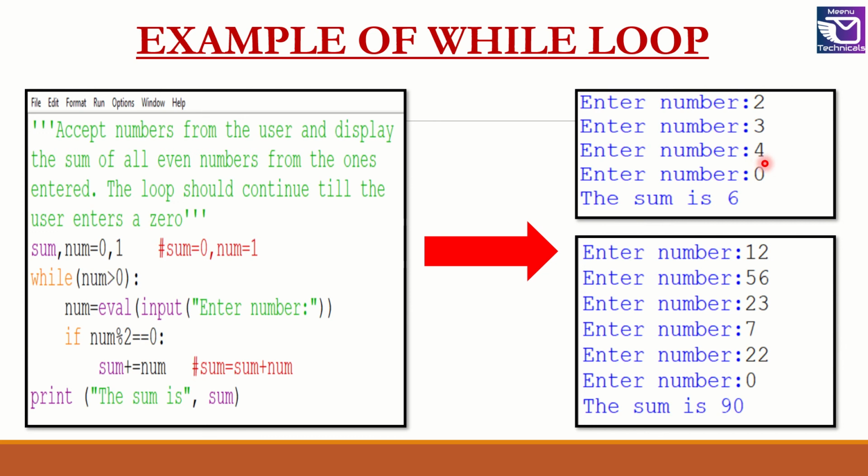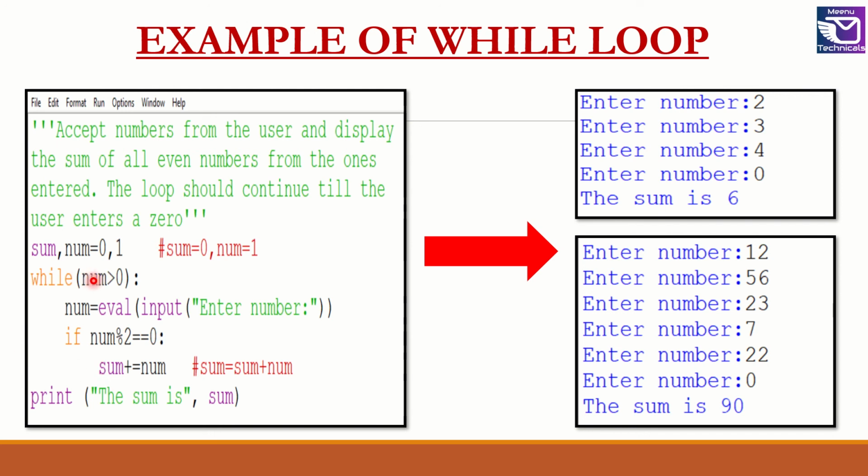So in this case, 4 is entered. 4 mod 2 is equal to 0. This condition is true, and the sum plus equal to num statement is executed. So in the beginning, sum was 2, plus 4 is equal to 6. Again, when the loop is executed, num is 4, 4 is greater than 0, and then the control enters the loop. Now here I enter 0. So 0 mod 2 is equal to 0. It is added to sum, but the sum remains 6.